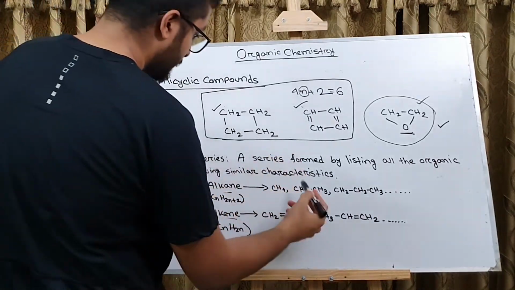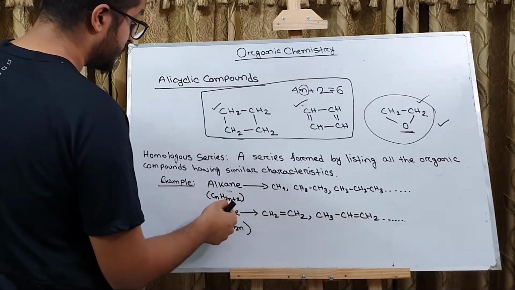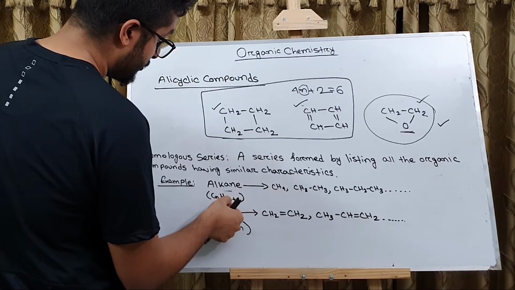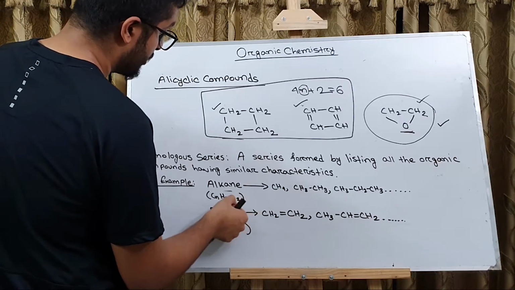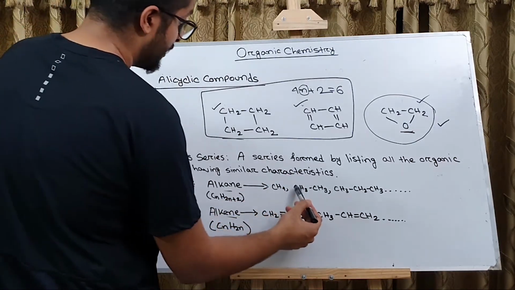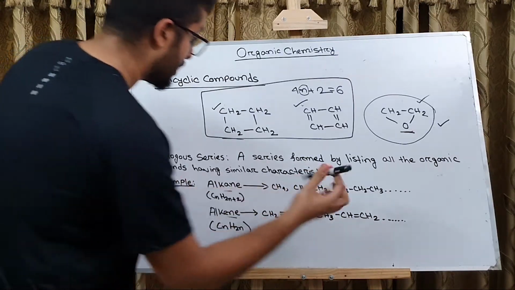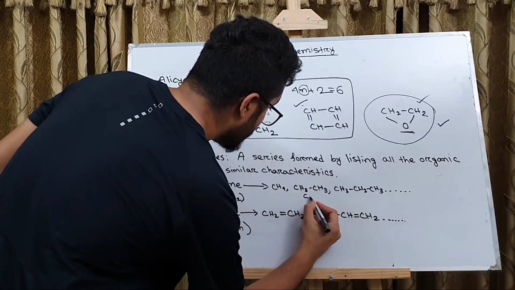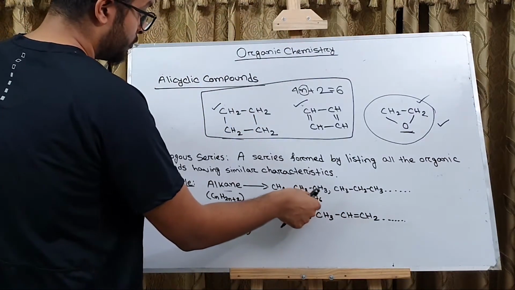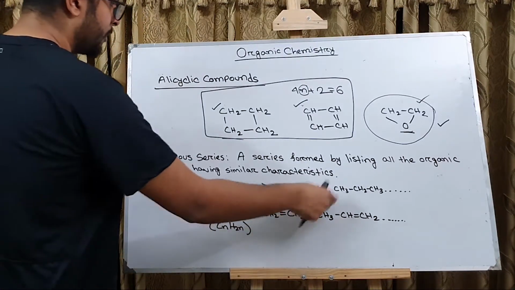Let's see. In this case, we have a single carbon. So according to 2n+2, we will have 2 into 1 plus 2, that is 4 hydrogens, so CH4. Similarly, if we write this in a molecular formula type structure, we will have C2H6. So 2 twos are 4, plus 2, that is 6. So C2H6.